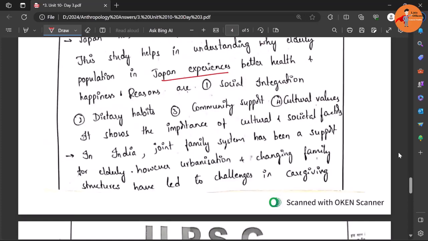What are the reasons? Number one, there is good social integration. Dietary habits: they are extremely cautious about their diet and habits, and community support is there. Cultural values: we look at Japanese society's personality also, we study it under the culture and personality school. The cultural values are very strong. As a result, despite having an old age population and really old people, the society still has good happiness indices and all. So that kind of aging is needed in all developing and developed countries.